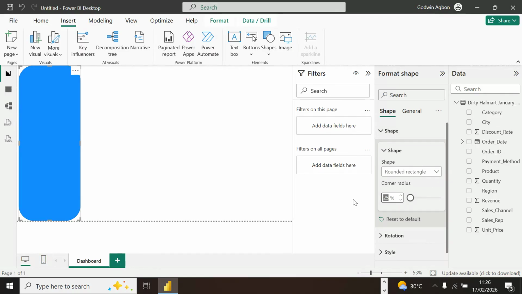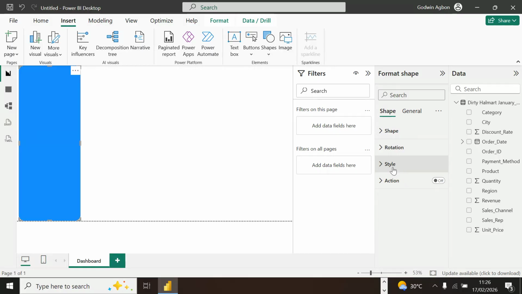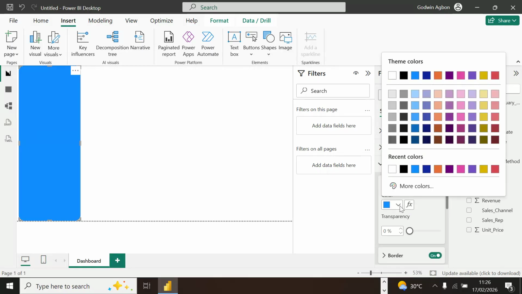Let me reduce the curve. I can use a 5 here. Let me take it to 10. How will it be? Okay. I just want that small curve to be there. Let me change the color. I can decide to change this color.